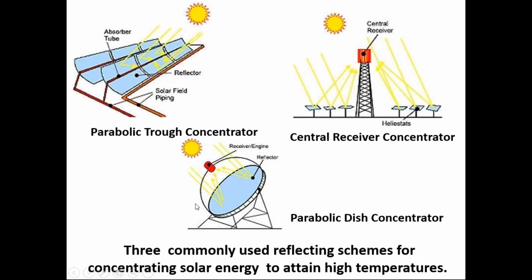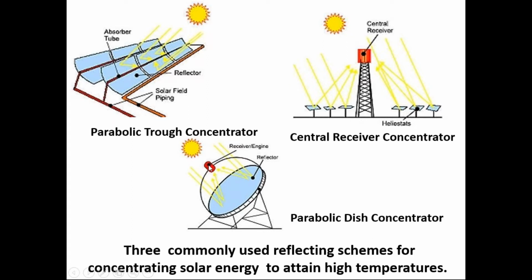Another type is the parabolic dish. Here the focus is point focus. In the trough we saw there was a line focus, so it was distributed on a larger surface. Here, since the focus is point focus, the temperature achieved is also higher.